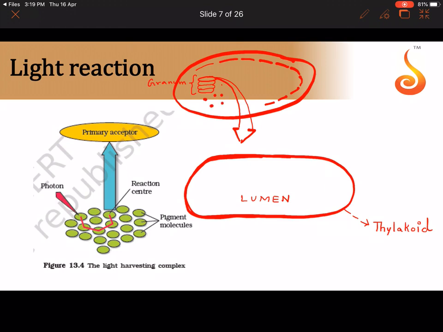And what is this space outside the thylakoid where I am showing dots? Let me show dots here also, outside the thylakoid. These dots represent the matrix of the chloroplast, and you know that the matrix of the chloroplast is called the stroma. Now, attached to the membrane of the thylakoid, you will find a special complex. See, I am showing it attached to the thylakoid membrane. Now let me make a rounded compartment over here, and this rounded compartment is what is referred to as the light harvesting complex.